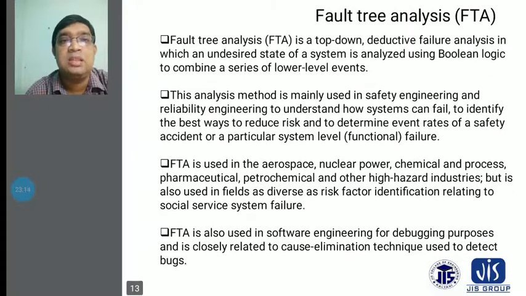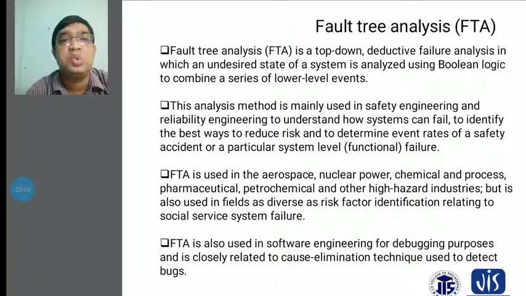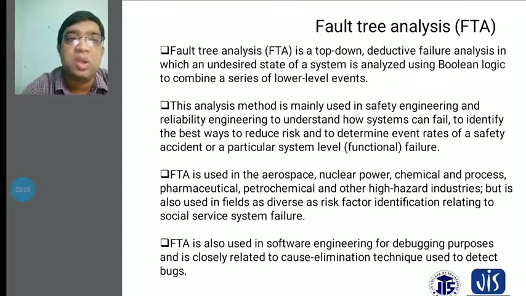And another thing, fault tree analysis is used in aerospace engineering, nuclear power plants, and sometimes chemical plants and process industries, petrochemicals, and other high hazard industries.